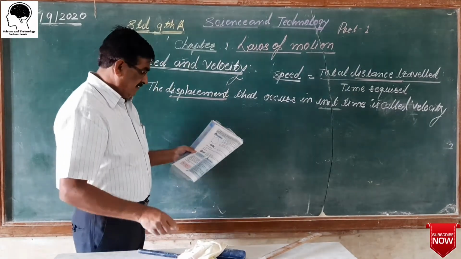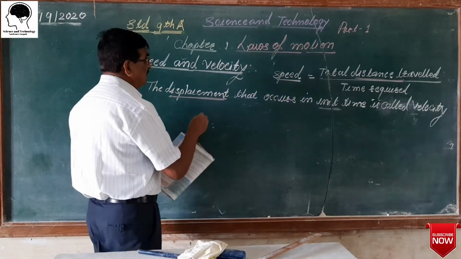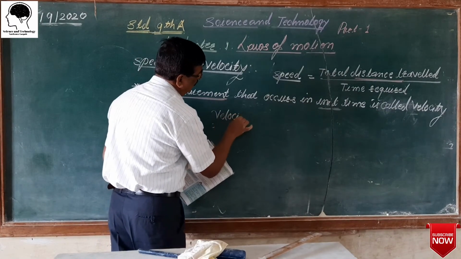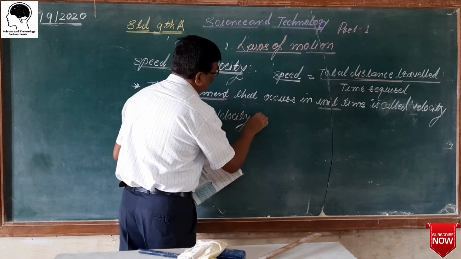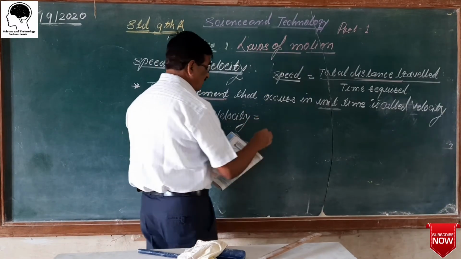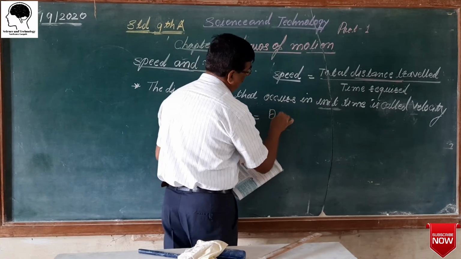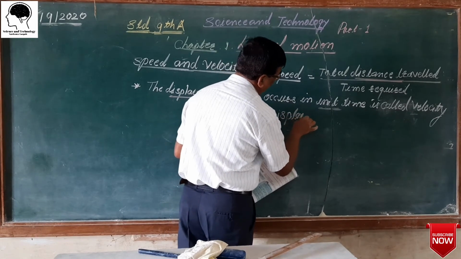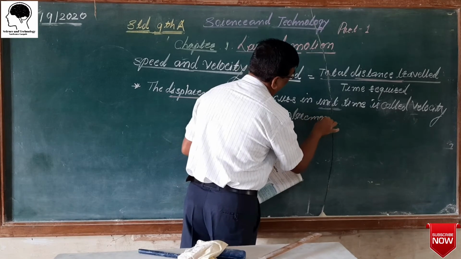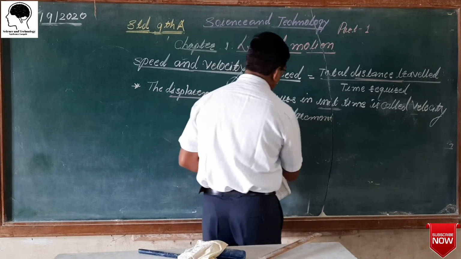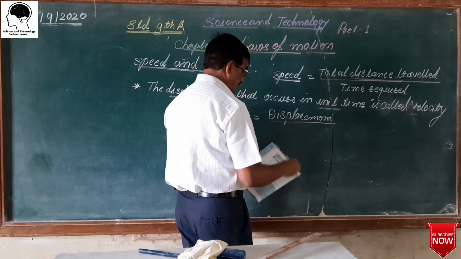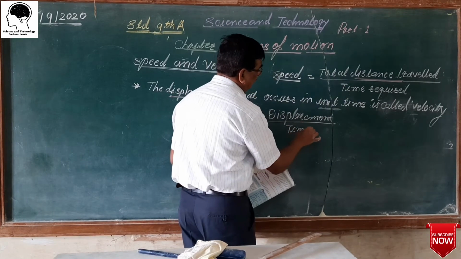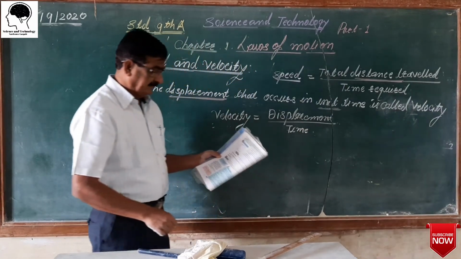Thus the formula of velocity is equal to displacement, not distance, divided by time.